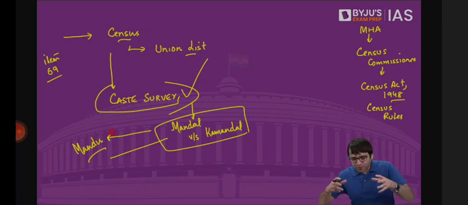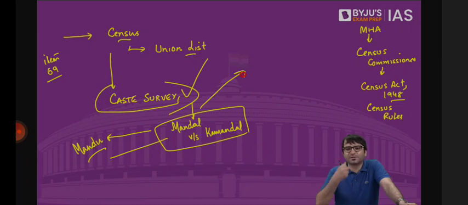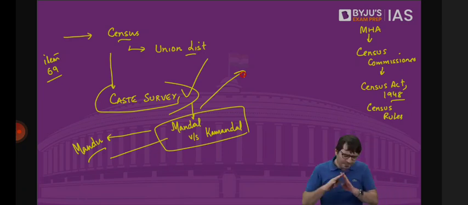So that all the politicians which emerge from this Mandal politics, they would get benefit. Lalu Prasad Yadav was the product of this Mandal politics. So was the Samajwadi Party, the Mulayam Singh Yadavs and others, even the Nitish Kumars. These were the products of this Mandal politics which played in 1990 onwards. And to basically reap the political dividends, that is now the demand of a caste census. But be that as it may, that is politics of the day. We don't have to get into that.